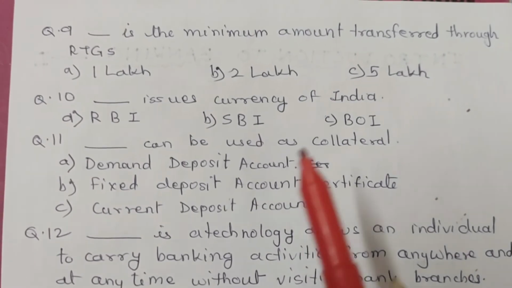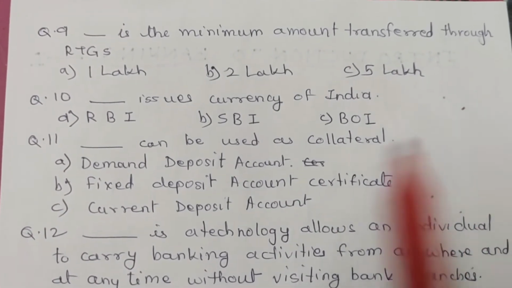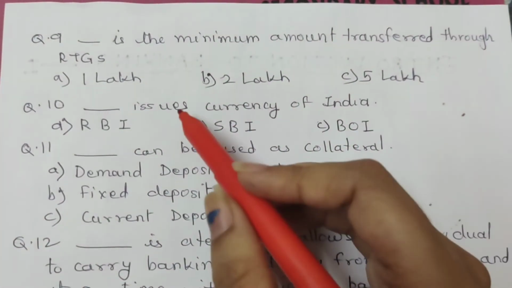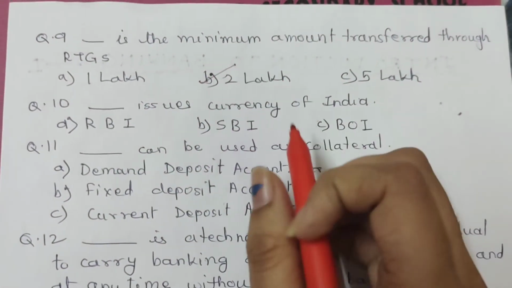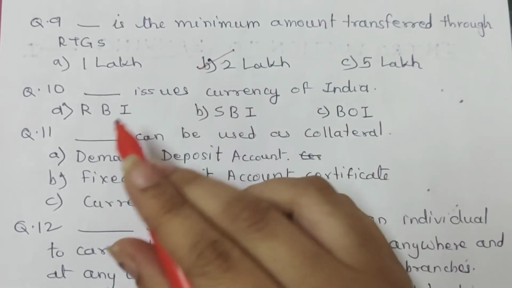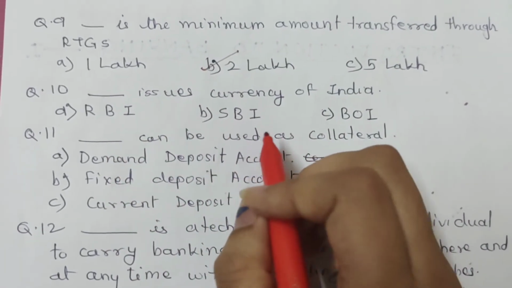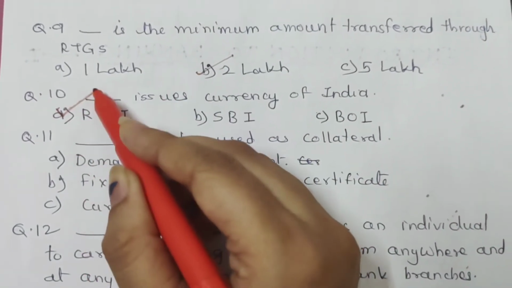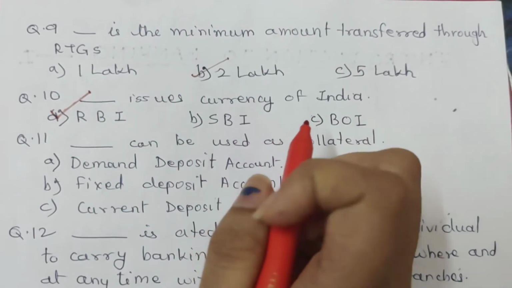Question 9. Dash is the minimum amount transferred through RTGS. A. 1 lakh. B. 2 lakh. And C. 5 lakh. And the correct answer is B. 2 lakh. Question 10. Dash issues the currency of India. A. RBI. B. SBI. And C. BOI. And the correct option is A. RBI issues the currency of India.